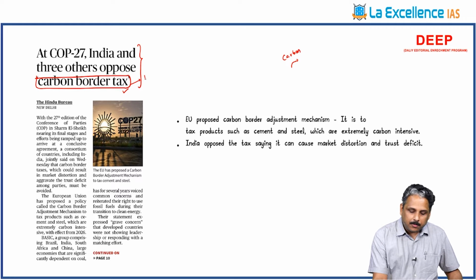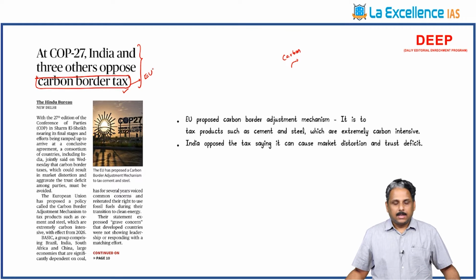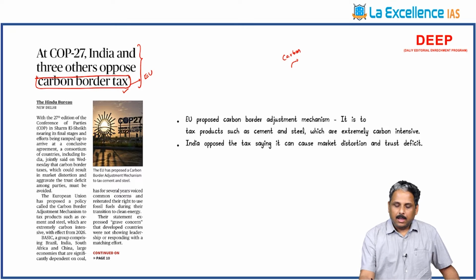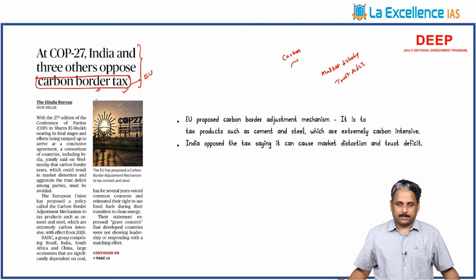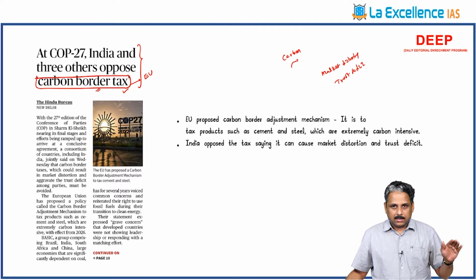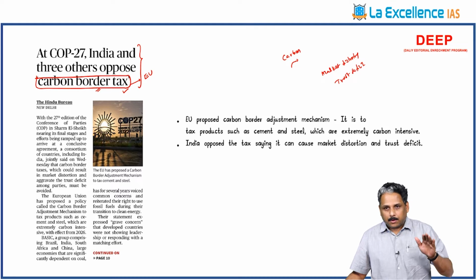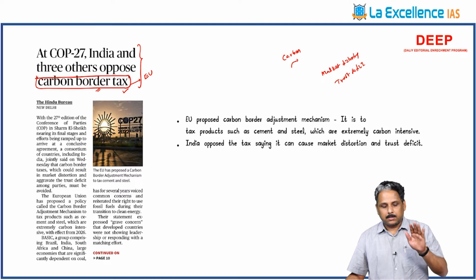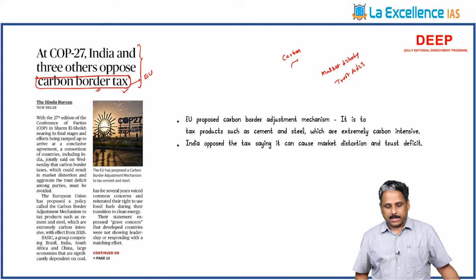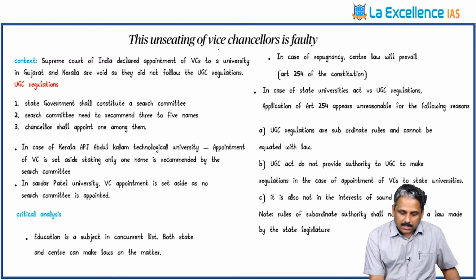The European Union proposed this at COP27. India has opposed, saying that higher tariffs on products like cement and steel are market distorting and can create trust deficit across the countries. So remember what is carbon border tax. On carbon intensive sectors, when the goods cross the borders, higher tariffs have to be imposed, which we call carbon border tax.